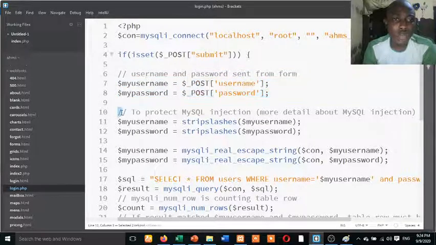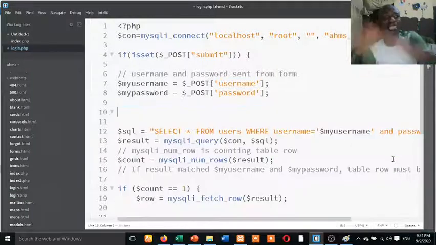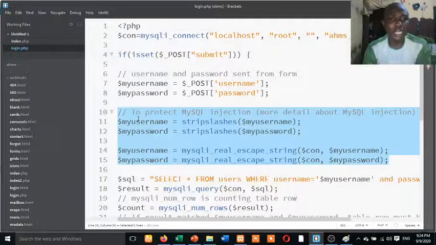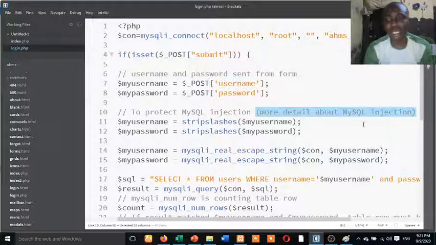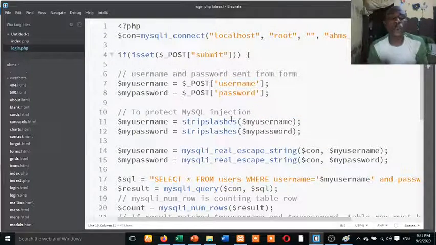If I delete all this MySQL function I told you about, it is going to work. If I delete this, everything is going to work. But in order for me to prevent SQL injection, that's why I have a comment here to protect against SQL injection. More details about SQL injection, I've already explained that. It is so that people cannot inject certain code inside your login and get access to your database.